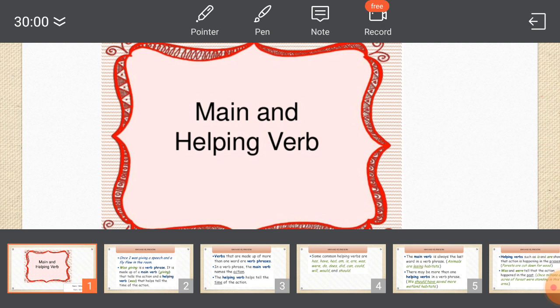A verb is a word or group of words that expresses an action, an event, or a state. That is nothing but a main verb. For example, I play chess. She is singing a song. Here, play is the main verb and is is a helping verb. Play is a main verb and is is a helping verb.